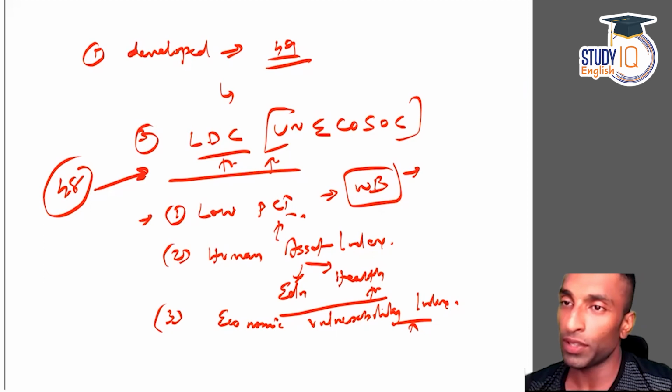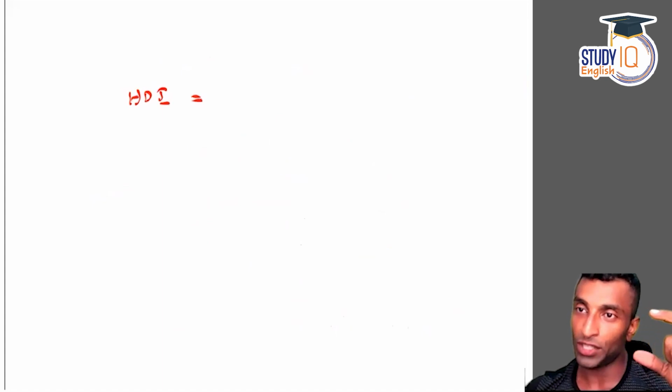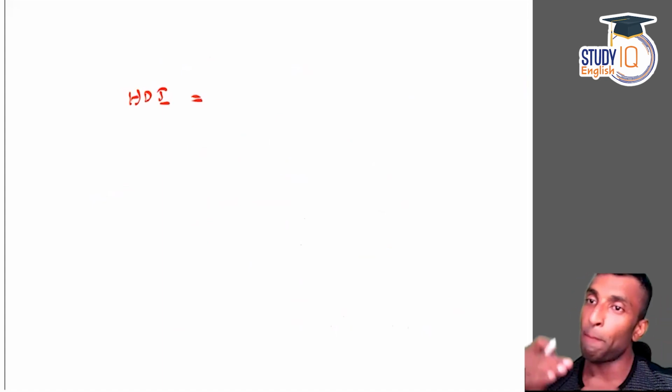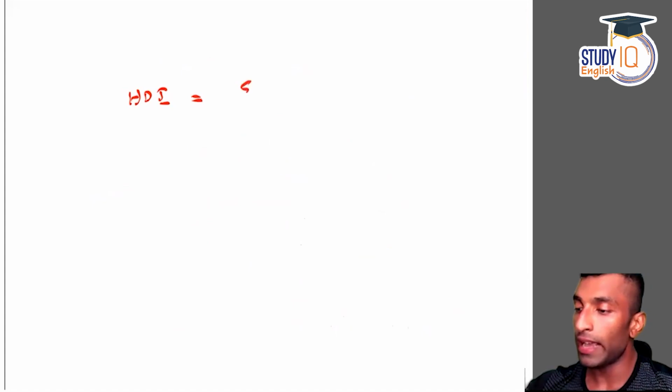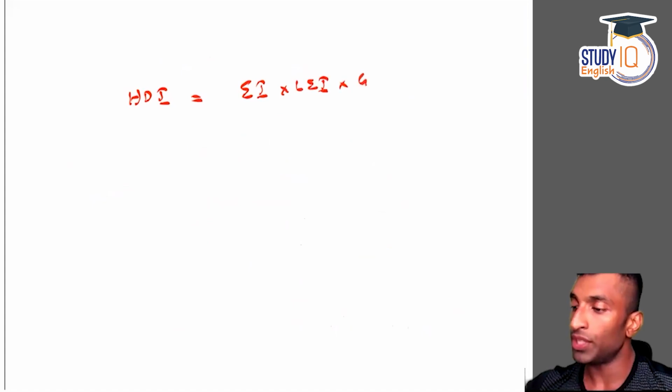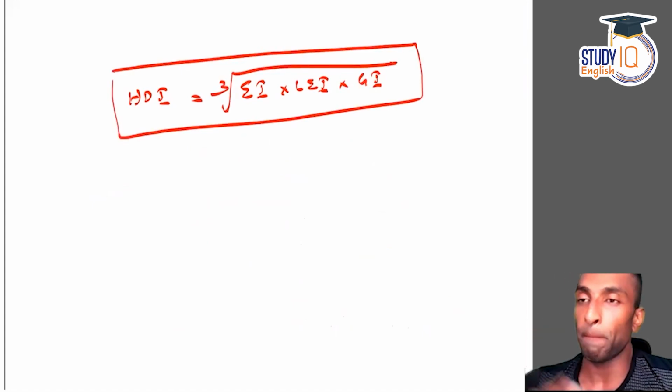So guys, I hope things are very clear. So what is HDI? I'll just repeat it. For HDI, you have 3 dimensions and then indicators, based on which you will be calculating the dimension index. What are they? Education index, life expectancy index, and then one more, the GNI index for the standard of living. You will have to take the cube root of it. This is your HDI. The current values and everything need to be updated, and that is your task.